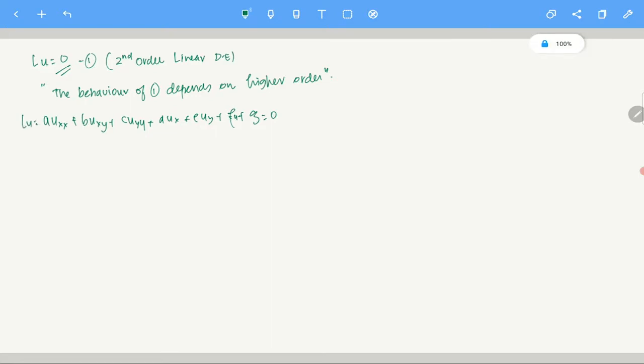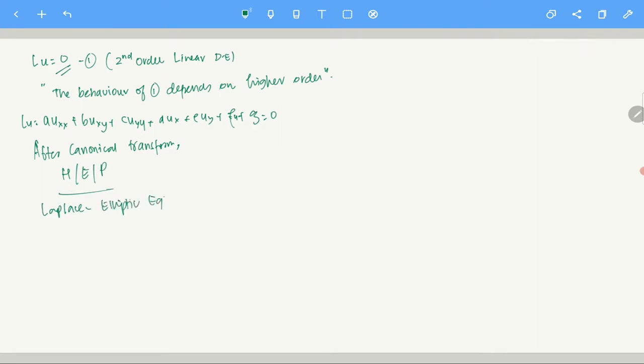Now, the point is this. After a canonical transform, you can reduce it to either a hyperbolic, elliptic or parabolic equation. Laplace equation is an example of an elliptic equation.